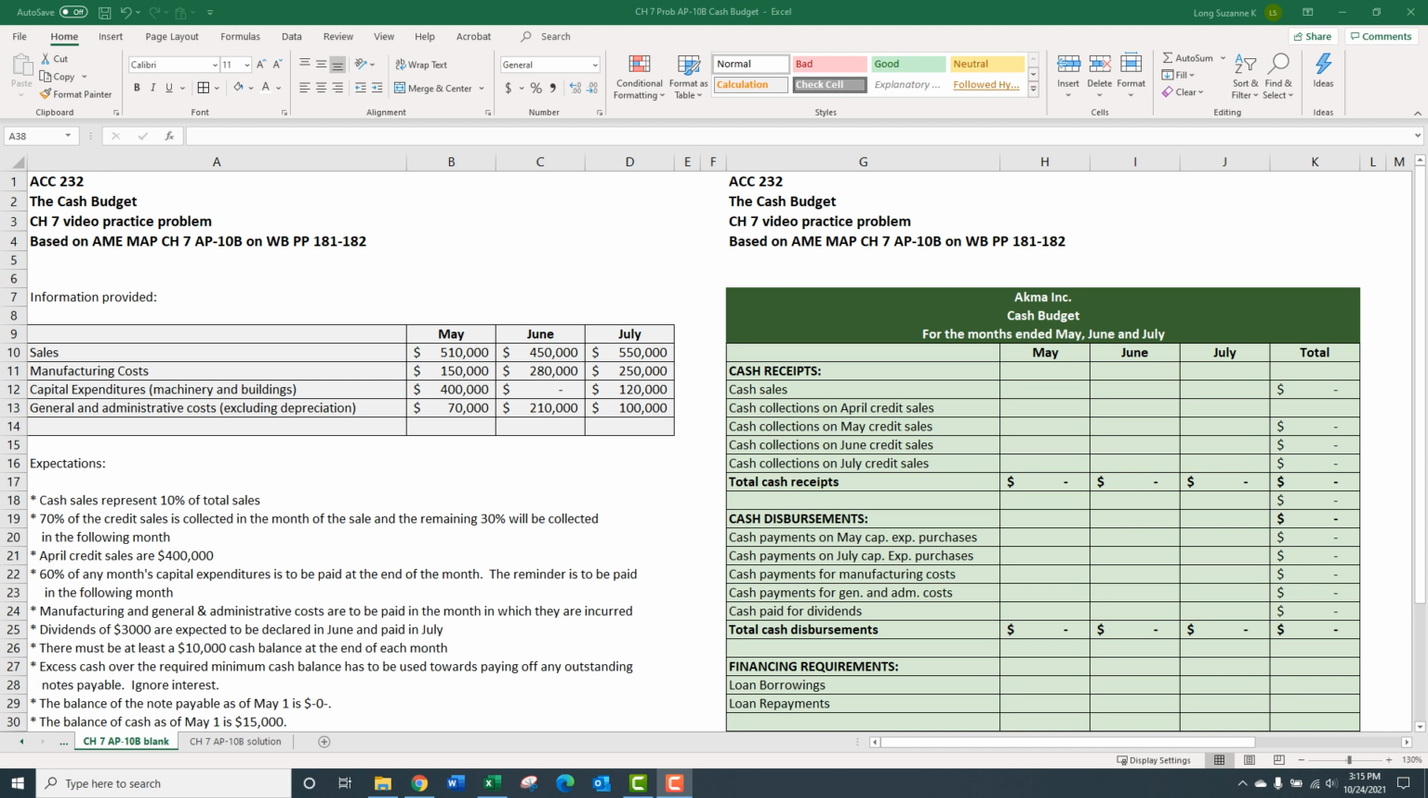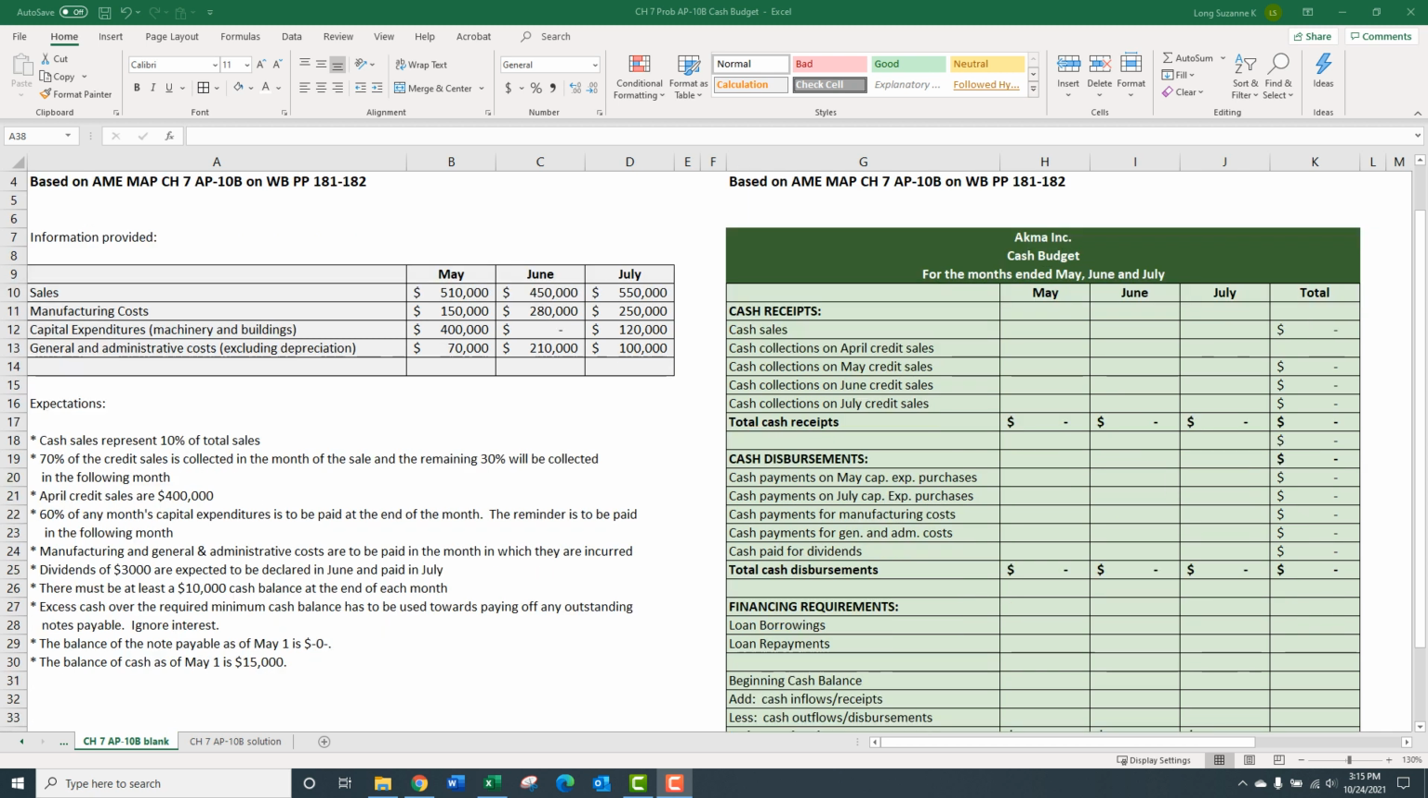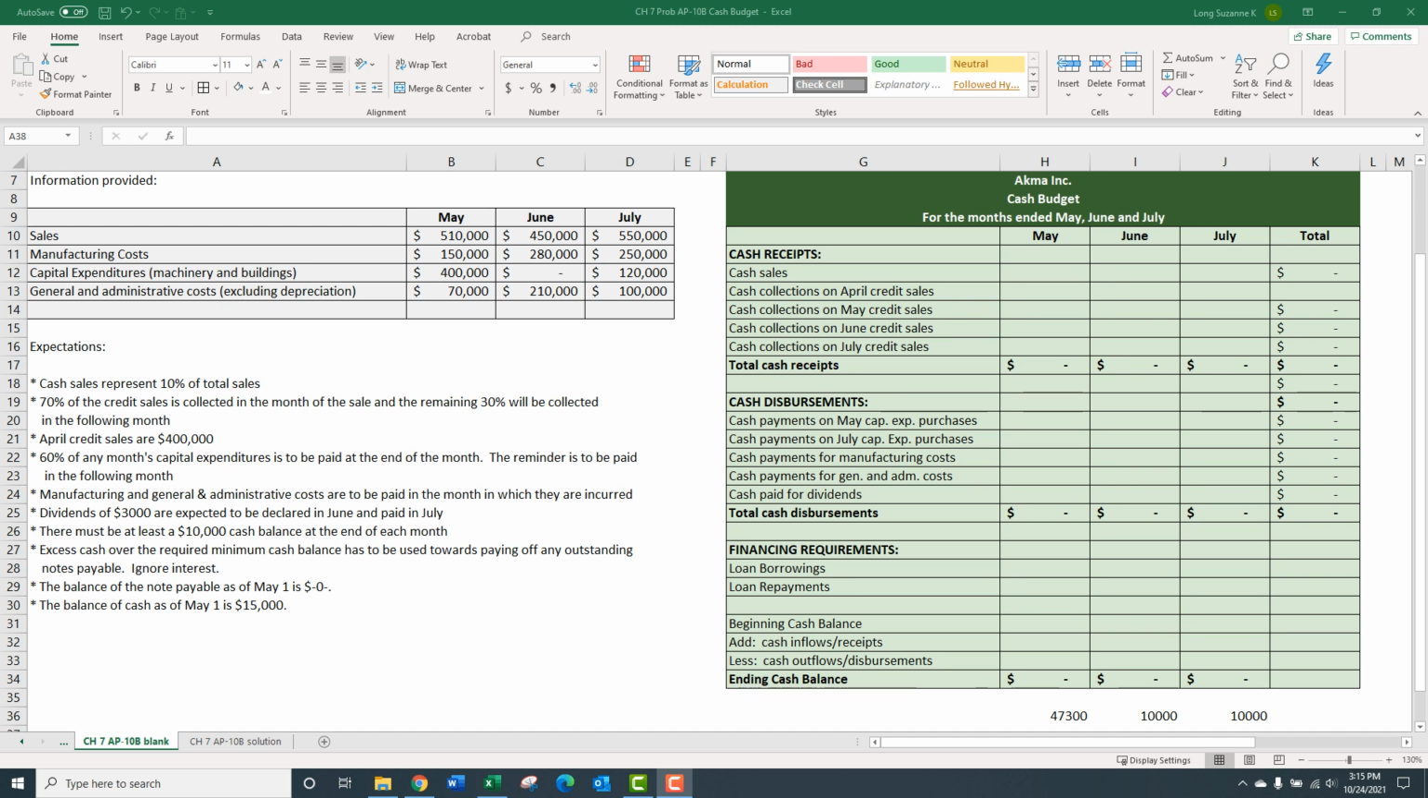Okay, so the information provided we have in the gray box here, sales and costs and expenses. That makes sense because we're going to do a budget. And then we've got what this business describes as budget expectations. So we see these details here. For now, I just want you to scan this list. Some of it might make sense, like this last one, pretty clear. And some of it might look confusing. 70% of credit sales, what? So just scan it.